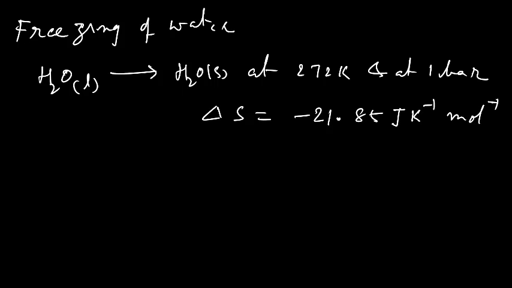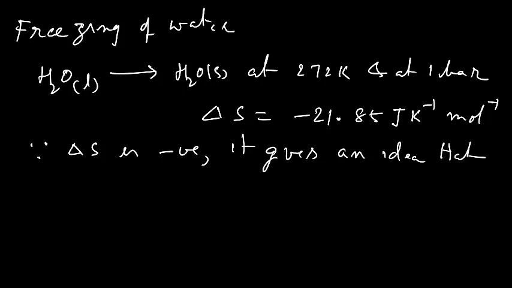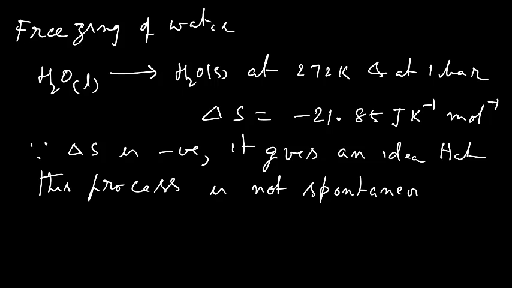Since delta S is negative, it gives an idea that this process is not spontaneous. But it is our common experience that when the temperature falls below 0 degrees centigrade, that is 273 Kelvin, water changes to ice.